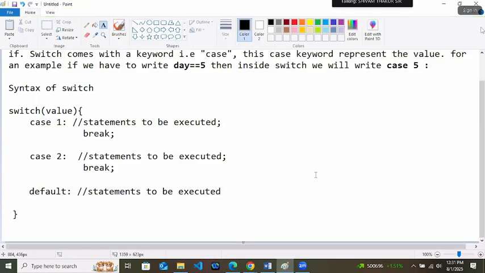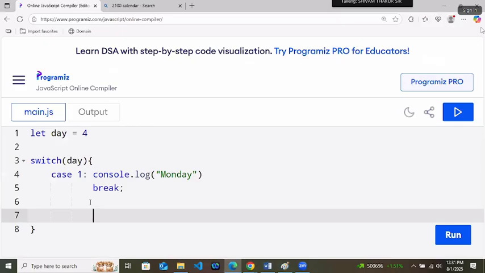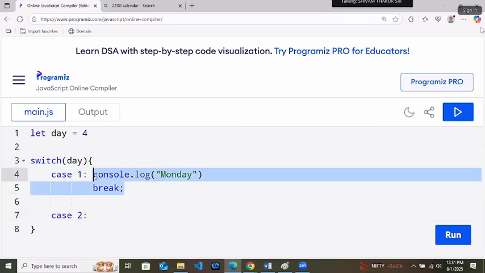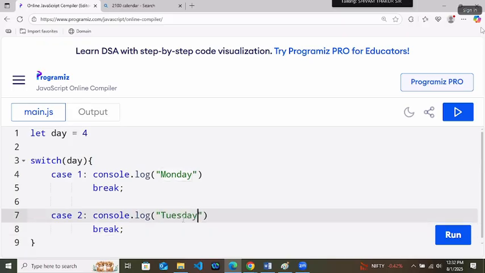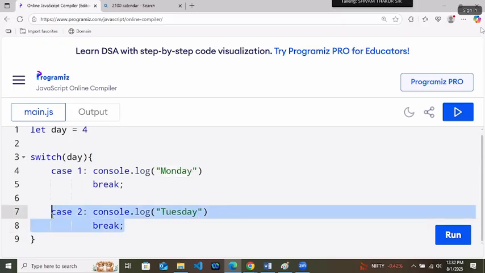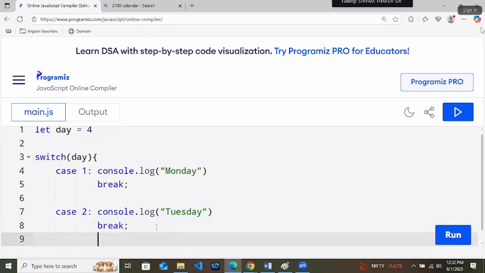Okay, like this. So inside this, now we will write case 2. Case 2 means when the value of day is 2, Tuesday, and then again break. So technically we will have 7 cases.